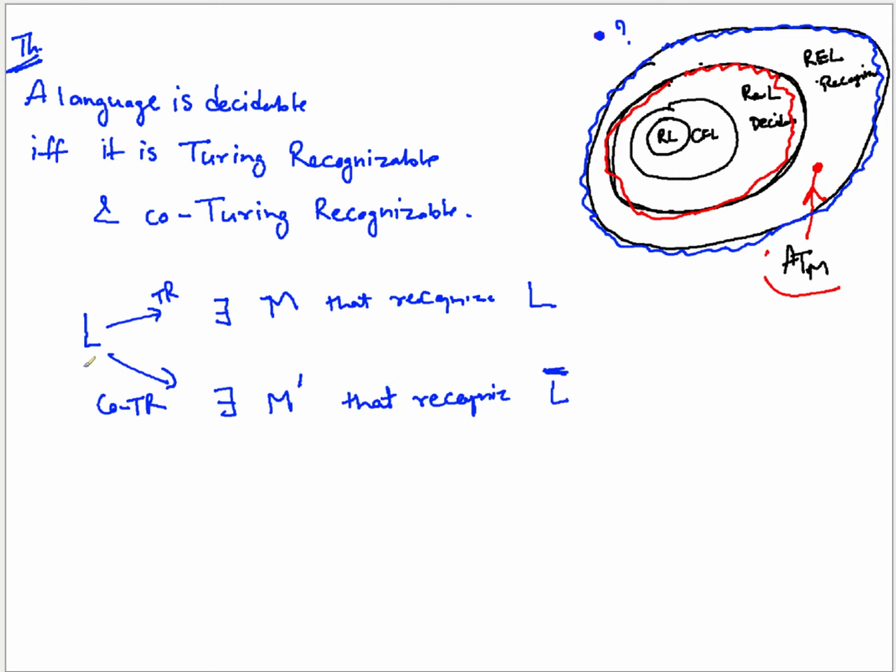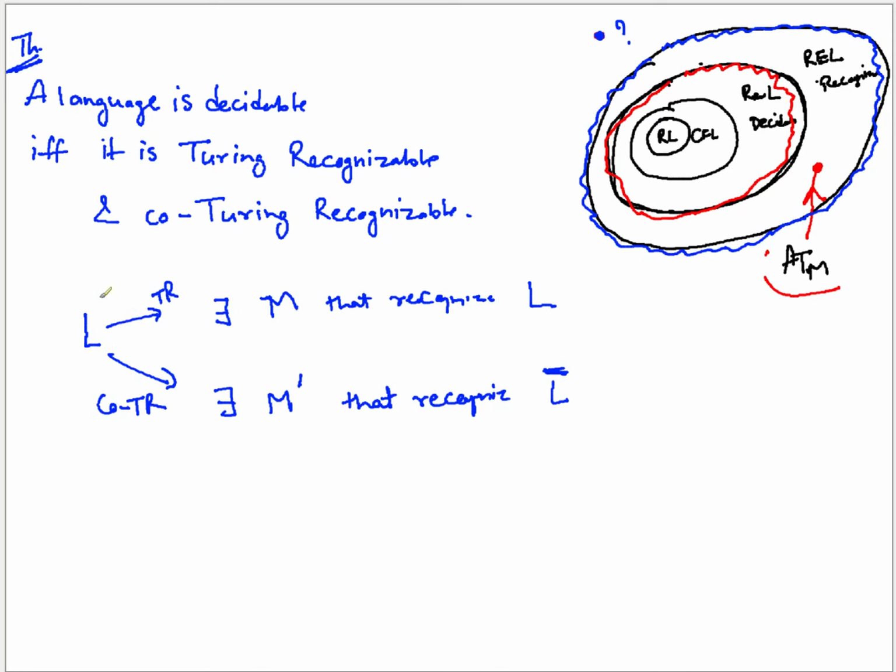Understand this. You say a language is co-Turing recognizable if the language's complement is Turing recognizable. So that means there exists a Turing machine that accepts all those strings which are not part of this language, but for the strings which are part of this language, it cannot decide. That is M dash.